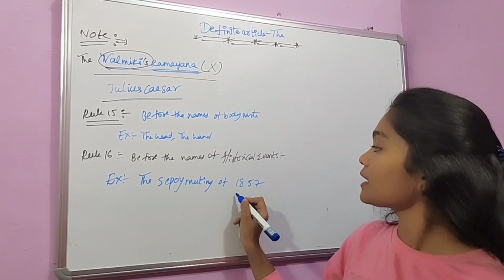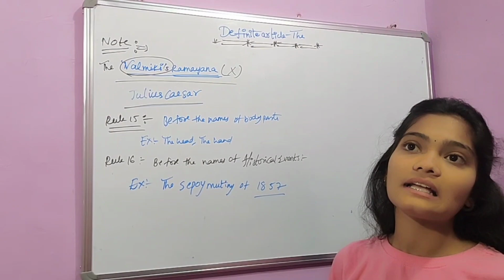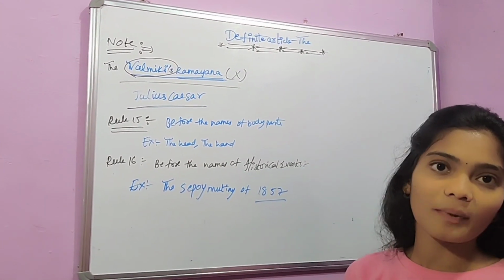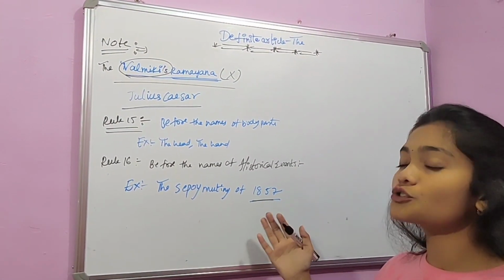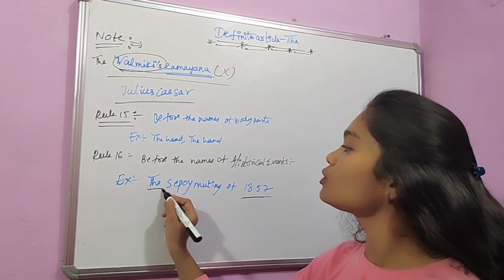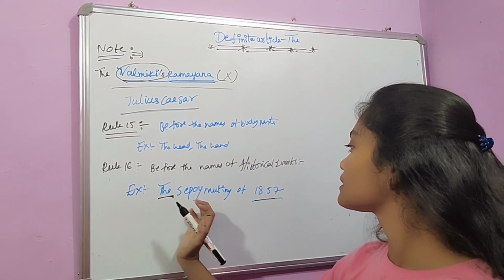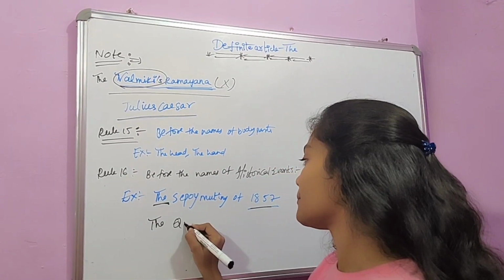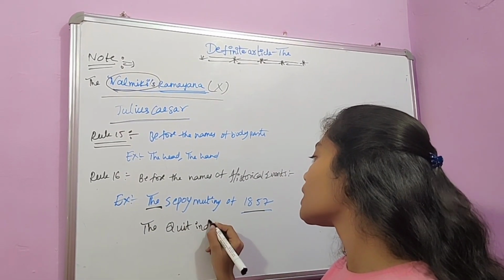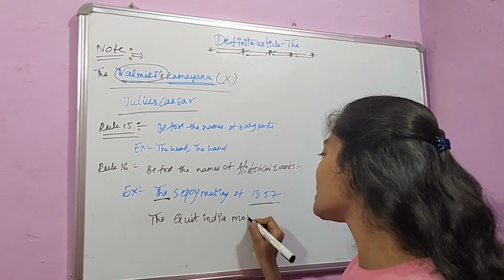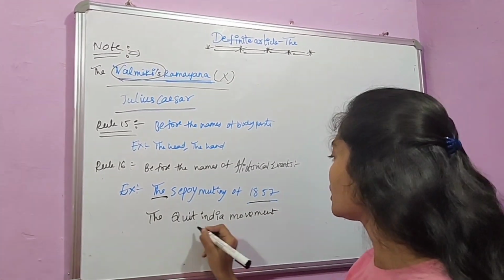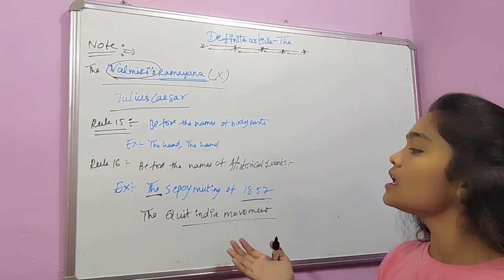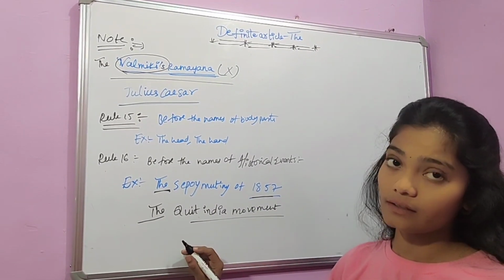As we all know, the 1857 revolt is the first independence movement, and it is a great historical event in India. So we use the article before this Sipai Mutiny. And again, the Quit India movement. We also know about the Quit India movement, which was launched by Mahatma Gandhi in 1942, and it was also one of the great historical events. So we use the article here.